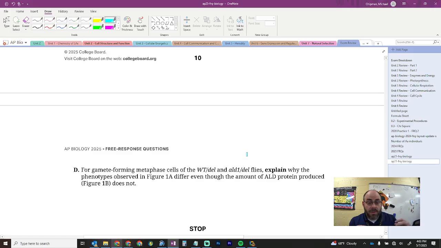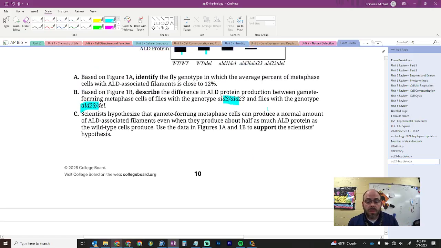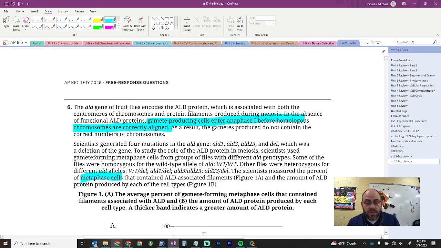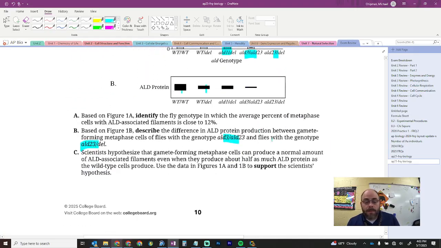The phenotype is going to be different because the cells are not going to divide, right? In ALD 1, they're not going to go into metaphase, and they may even enter into anaphase 1 before homologous chromosomes are correctly aligned.